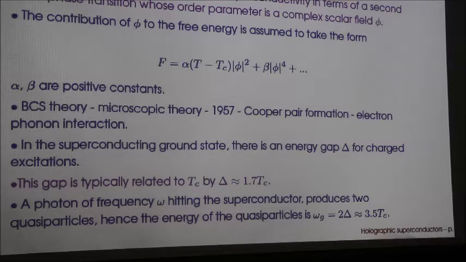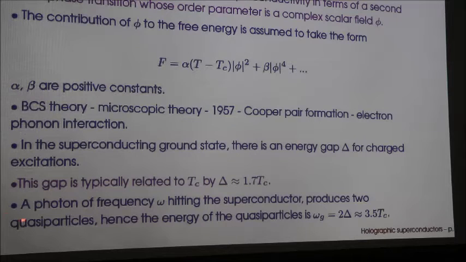So what we have is a charged boson, and below the critical temperature, the bosons can condense, which gives rise to the Bose condensate. And so we have this second order phase transition. It was a completely microscopic theory and a breakthrough in 1957. Now, in the superconducting ground state, there is an energy gap delta for charged excitations, and this energy gap is related to the critical temperature in this way: delta is approximately 1.7 Tc. This is an experimental result.